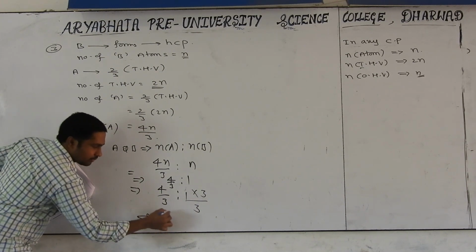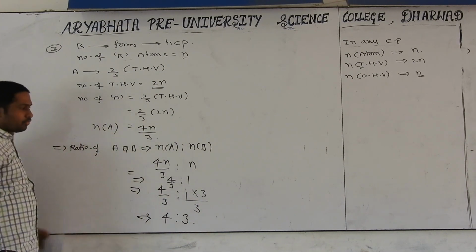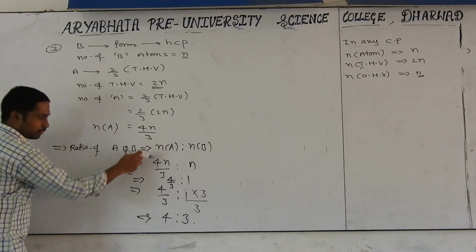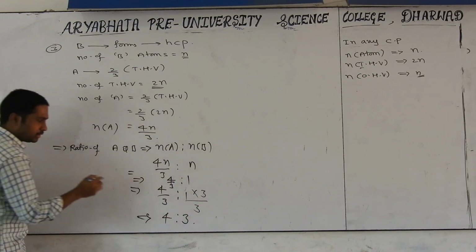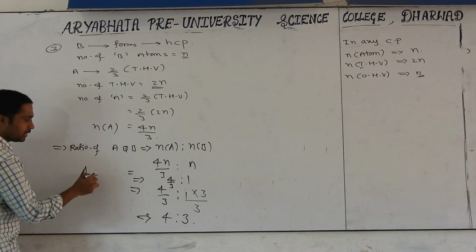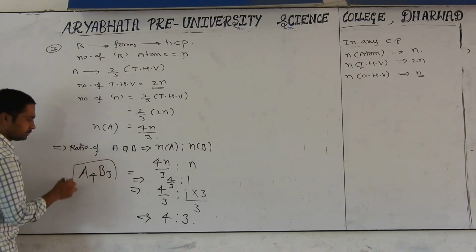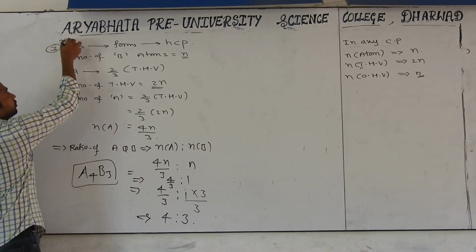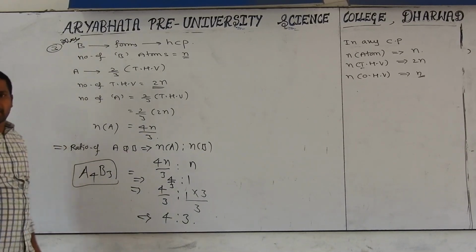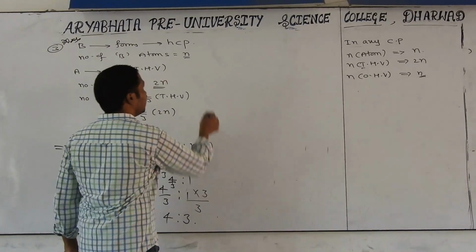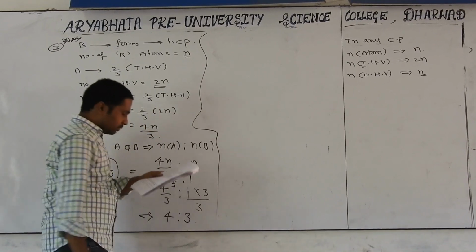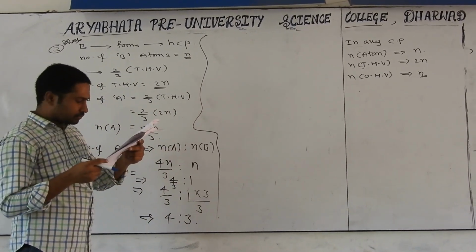After that, what is coming? 4 is to 3. What is the formula of the compound? Number of A is 4, number of B is 3. So the formula of the compound is A4B3. This is a little bit important for competitive exams also, because a fractional number is given. Okay? Now I will give you one more question.